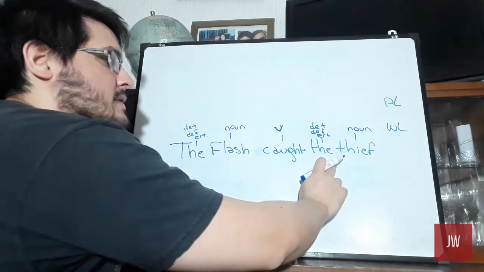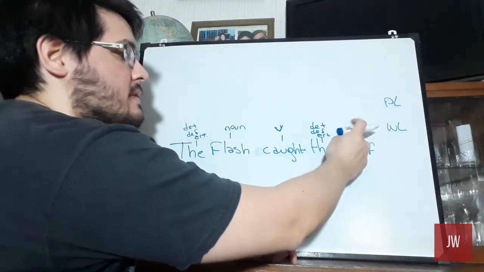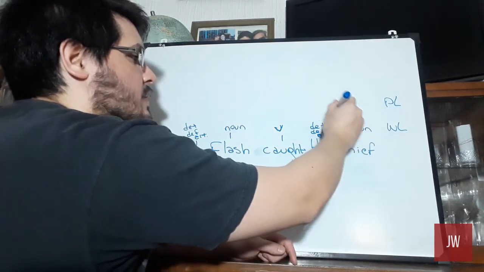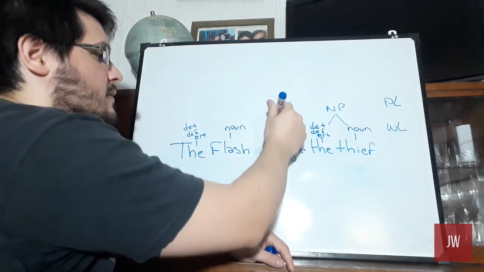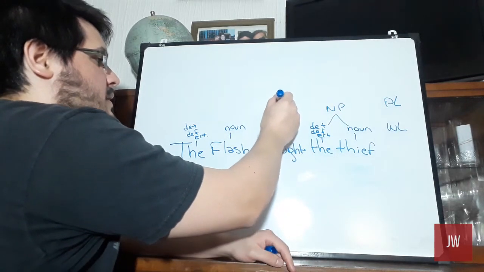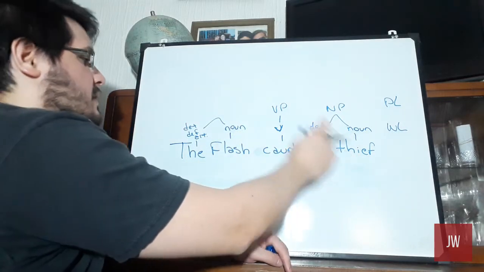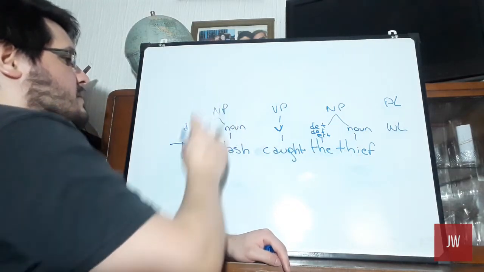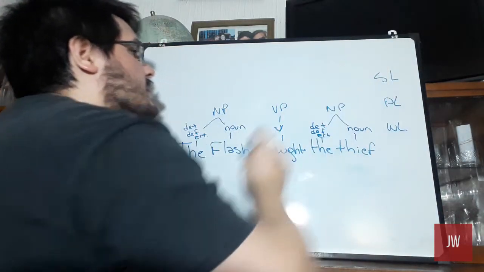First, we join the thief. Here, the head is the noun, so this will be a noun phrase. Caught, the verb, goes along into a verb phrase, and the flash, the same as the thief, a noun phrase. Then we continue with the sentence level. Okay?